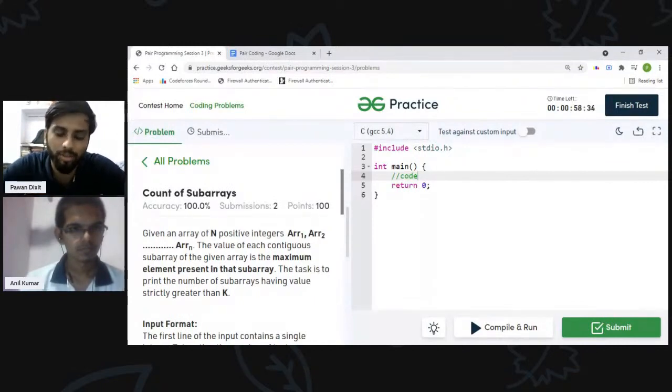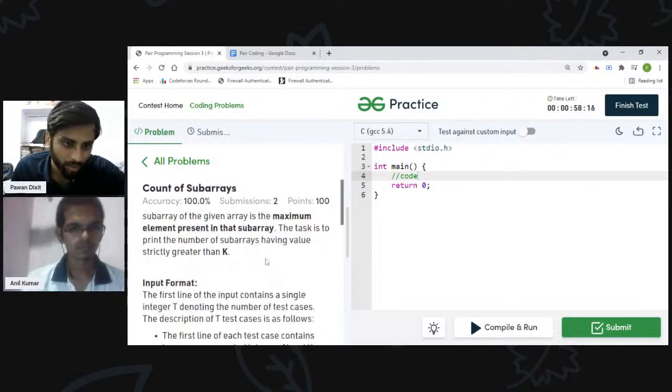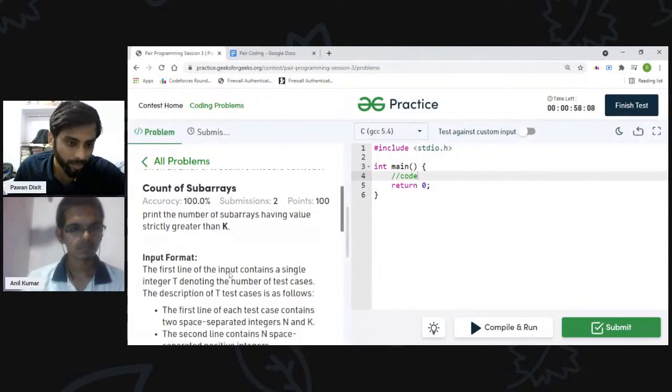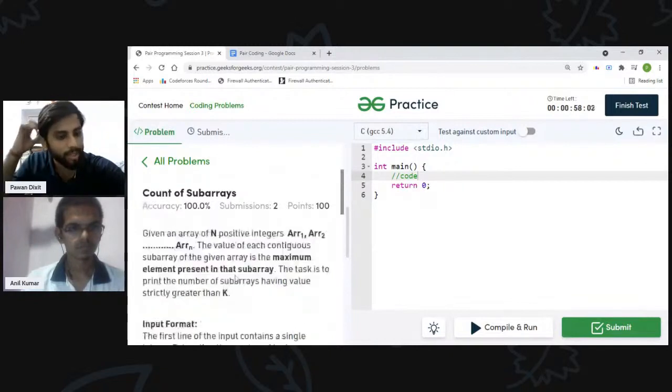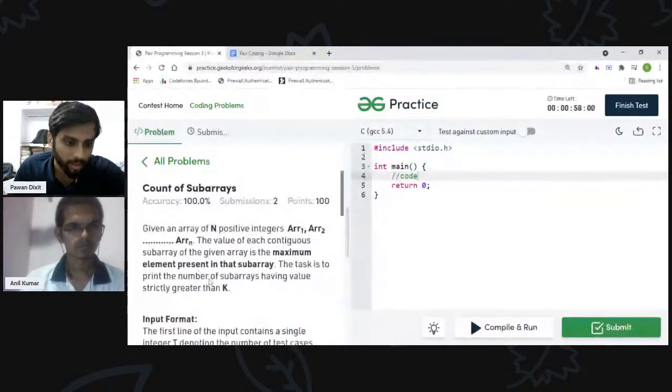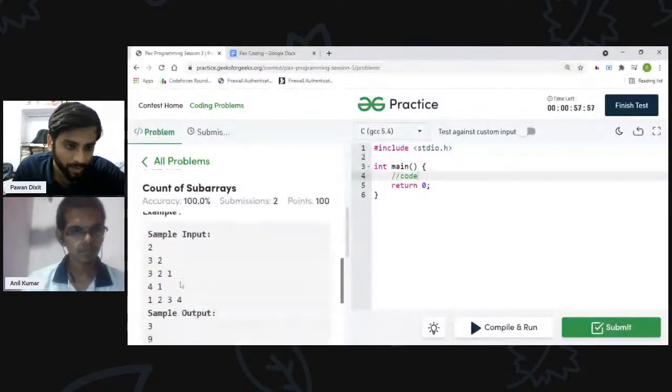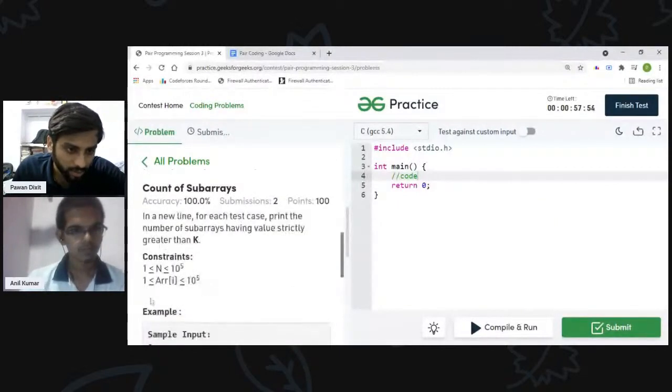Like if some sub array consists of values 1 2 3 4, then 4 is the maximum value, so the value of this sub array is 4. Our task is to find the total number of sub arrays having value strictly greater than k. So we will be given a variable k also, and we have to count the total number of sub arrays which have value greater than k. Right, Anil? Right.